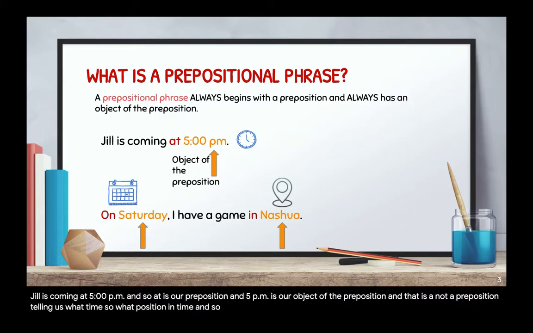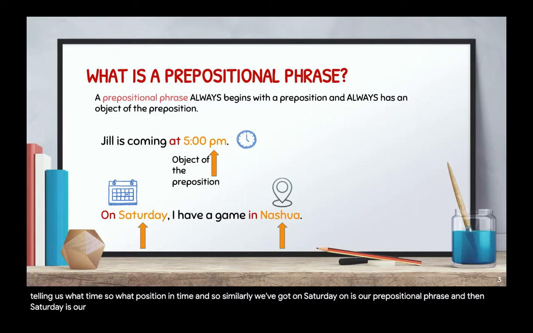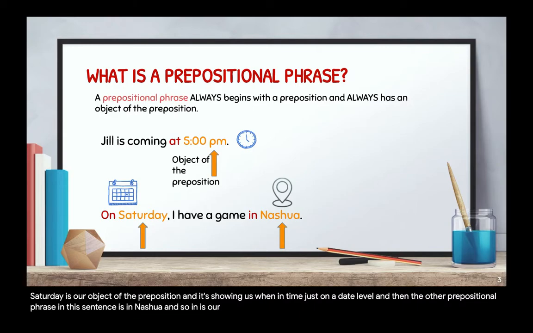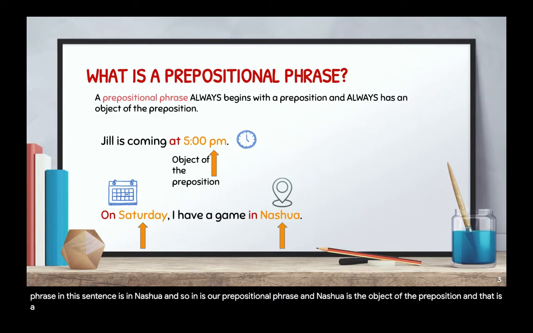And similarly we've got on Saturday. On is our preposition, and then Saturday is our object of the preposition, and it's showing us when in time, just on a date level. And then the other prepositional phrase in this sentence is in Nashua. In is our preposition, and Nashua is the object of the preposition. And that is a prepositional phrase showing where.